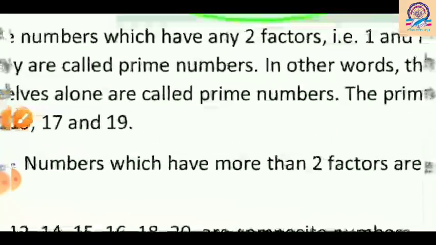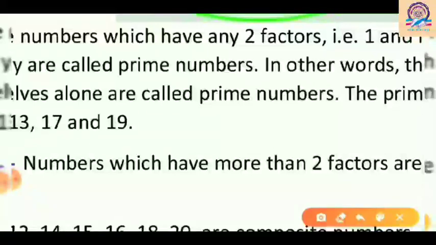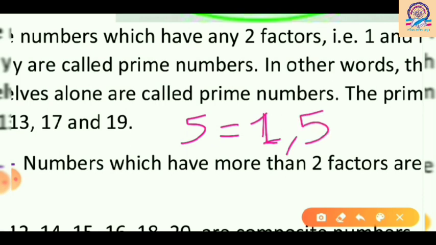So let me clear this once again. The numbers which have only two factors. Let me take a number like 5. What are the factors of 5? Yes, you're right. First is 1 and the other one is 5 itself. So 5 has only two factors, 1 and 5. So 5 will be a prime number because it has only two factors. First one is 1 and second is 5, itself.